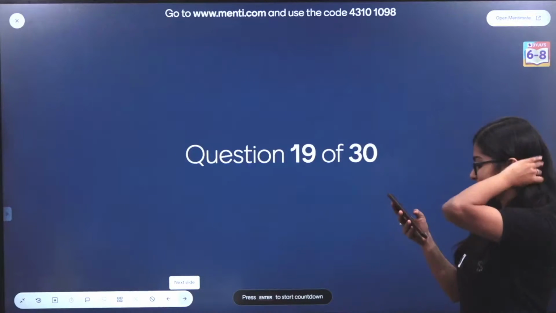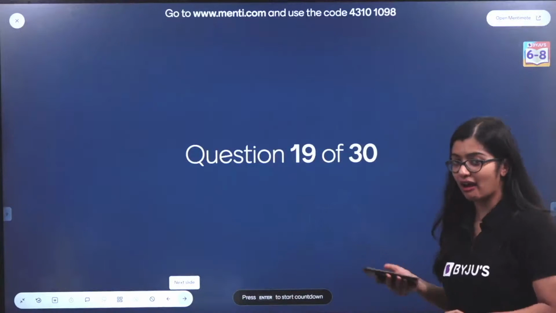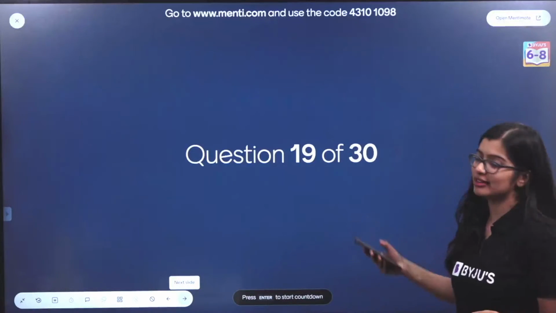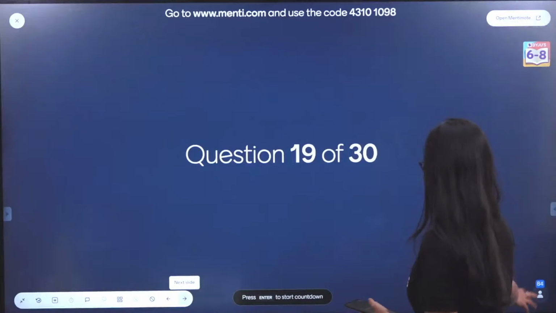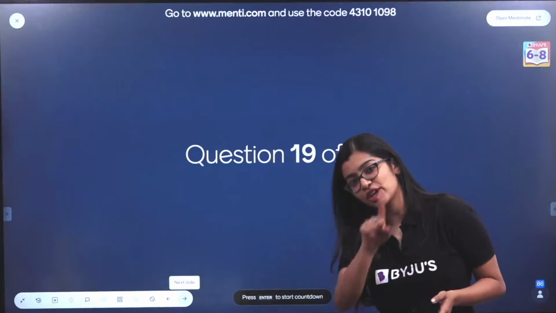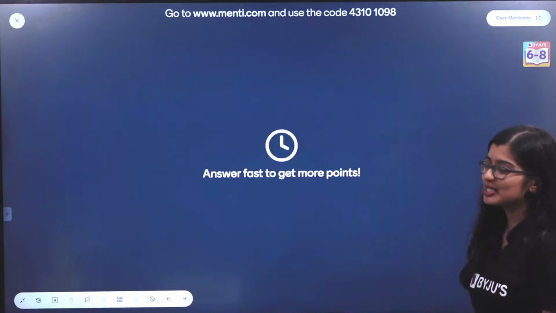On your Menti screens, everybody, I know my handwriting is actually very bad on this board. Unlike when I use the pen tab, my handwriting comes out pretty well, but on this board, it comes out very badly. I know that. Okay, ma'am, I can't open the Chrome. Refresh your page, everyone. Refresh your page. Answer fast to get some more points.